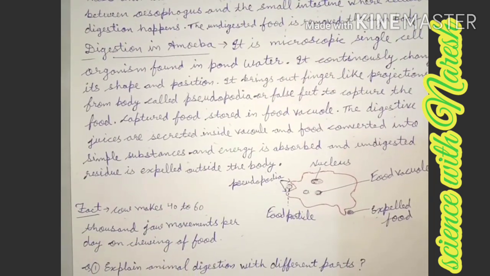Now some facts. A cow makes 40 to 60,000 jaw movements per day while chewing food, means there are on average 40 to 60,000 jaw movements made by a cow to completely digest the food, completely chewing the food.